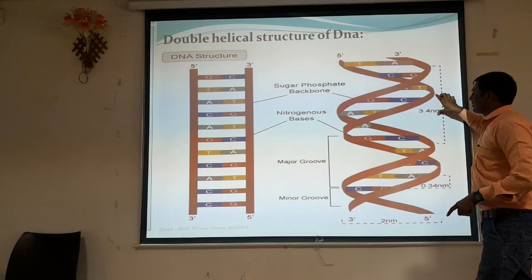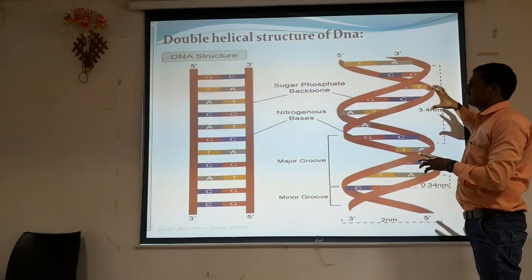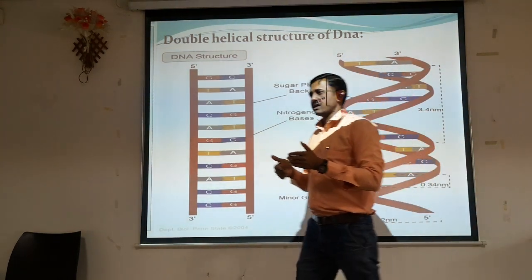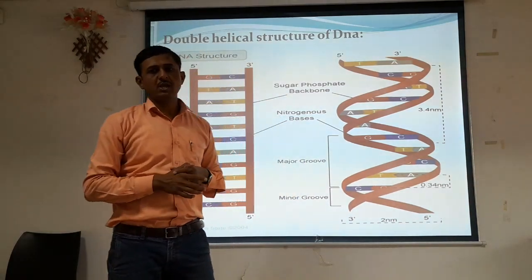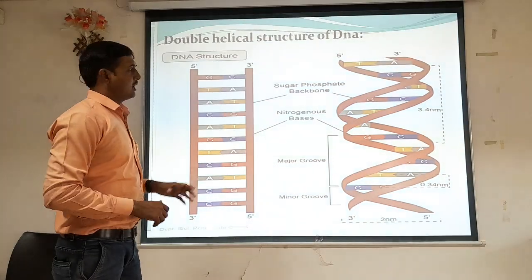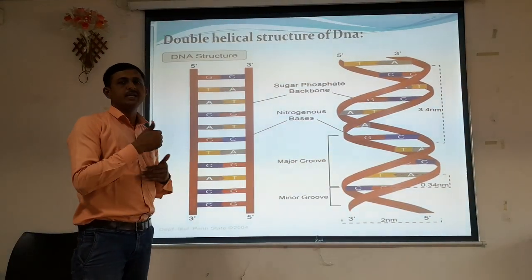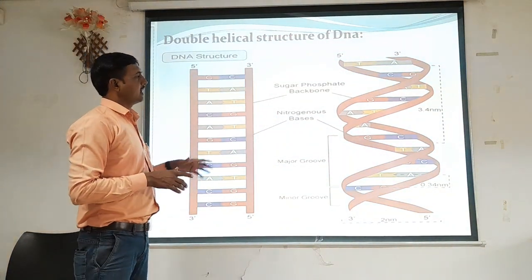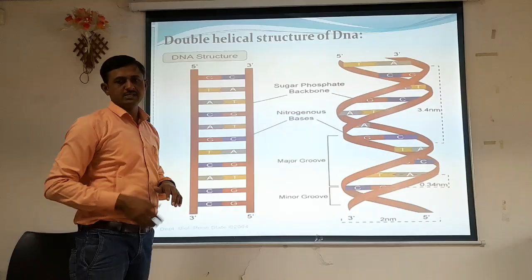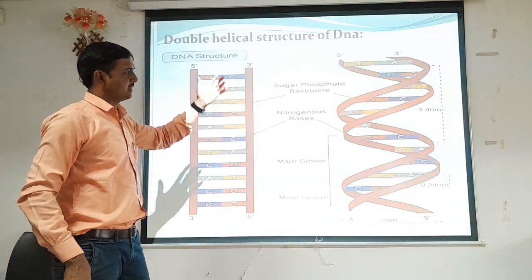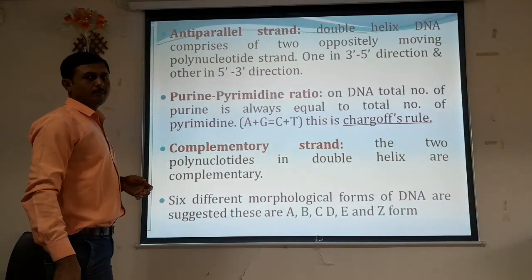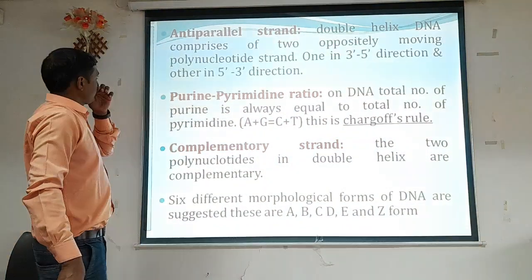After a 36 angstrom rotation here we can say, and each nitrogen base is apart from one another by up to 3.4 angstrom. So it is nothing but the structure of double stranded DNA, how the coiling and complementary sequencing of nitrogenous bases is carried out, and how the DNA strand, which is a planar structure, is now present in the super coil form. It is nothing but the B form, which is majorly present in all forms of DNA.